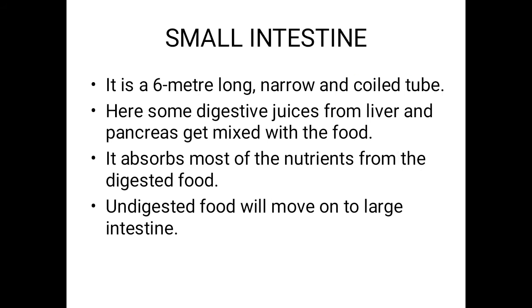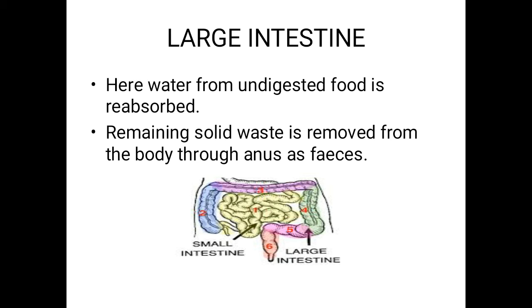In the small intestine, the food is further digested and the available nutrients are absorbed. What is happening in the small intestine? It absorbs the nutrients present in the food. How does the small intestine look?